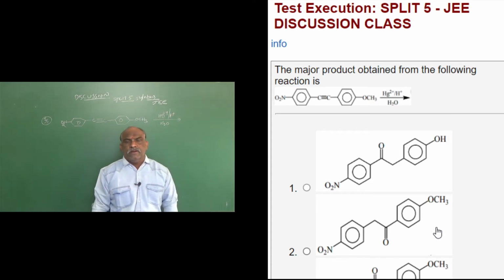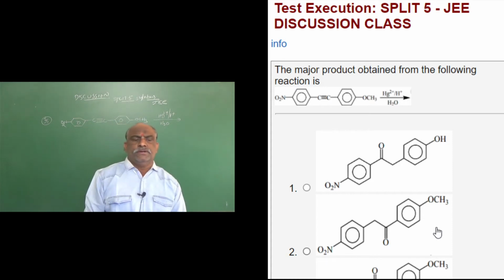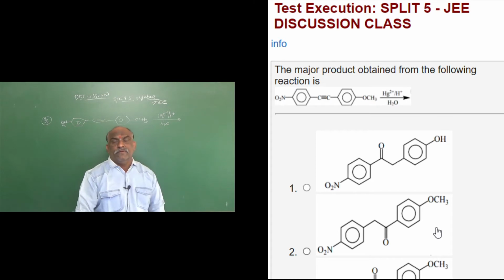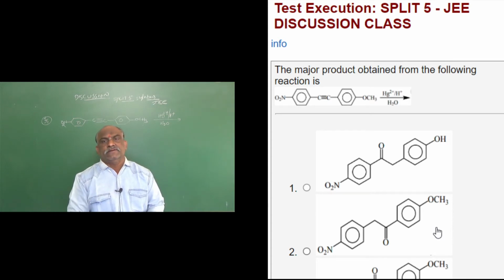What will be the major product? It is a very simple question. Don't lose confidence when you see such questions in the entrance exam, because it is very easy to find the answer for this.